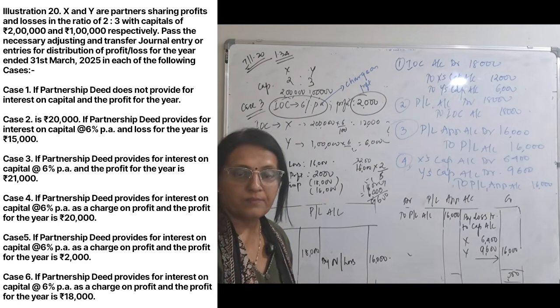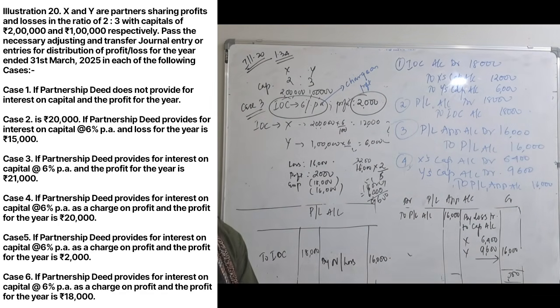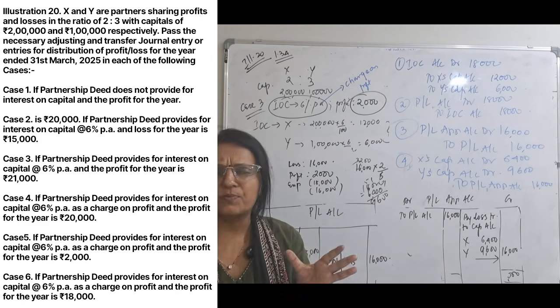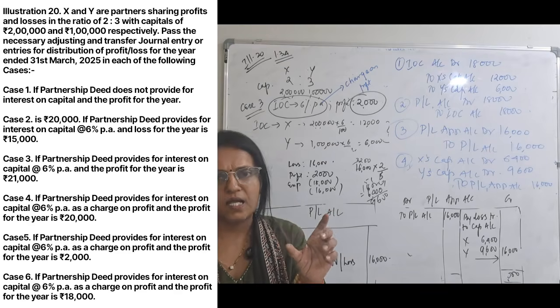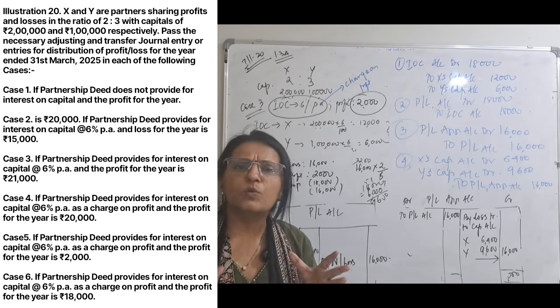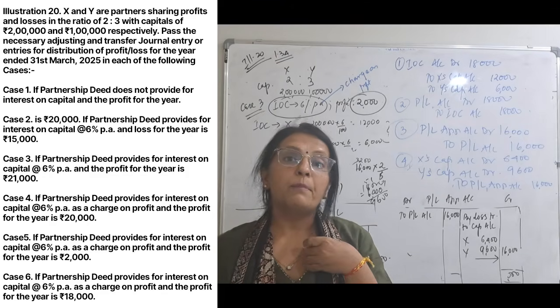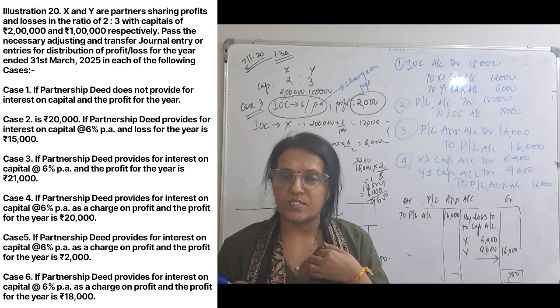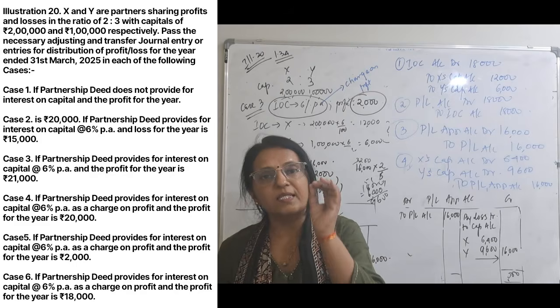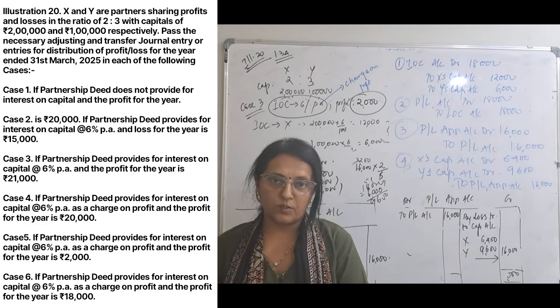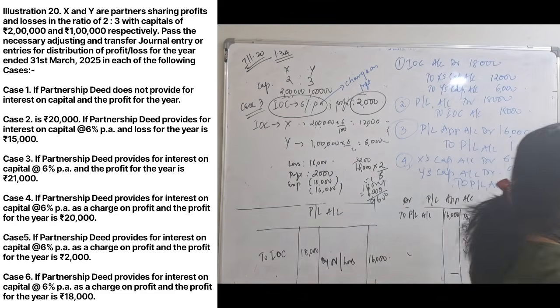When there is a loss, you have to give interest on capital also, and there is a loss also. It is a charge. Always keep a note of whether it is a charge or it is only there in the deed. If it is only in the deed, you will give interest on capital provided there is a profit. But if it is a charge, then you have to compulsorily give it to the partners. And this entry will be made in the profit and loss account. Okay. Next one is,